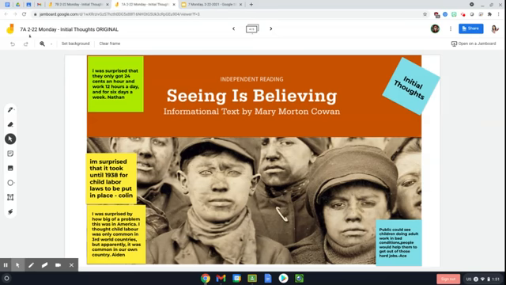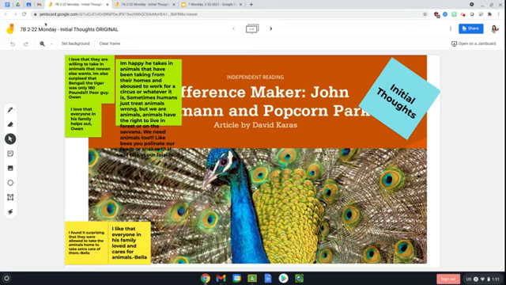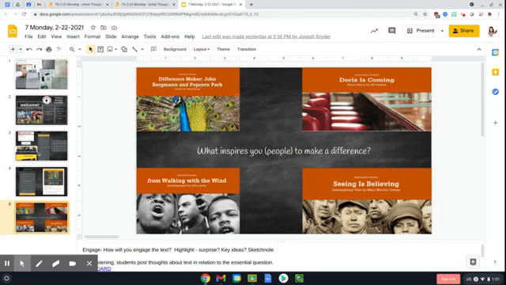Okay. So, how do you get to it? And also you'll notice these are labeled 7A and 7B. So, if you're in the 9 o'clock class, you are A. And if you are in the 9:45 class, you are B. You want to make sure you put it on the correct Jamboard because I'm going to have to attach both of these.